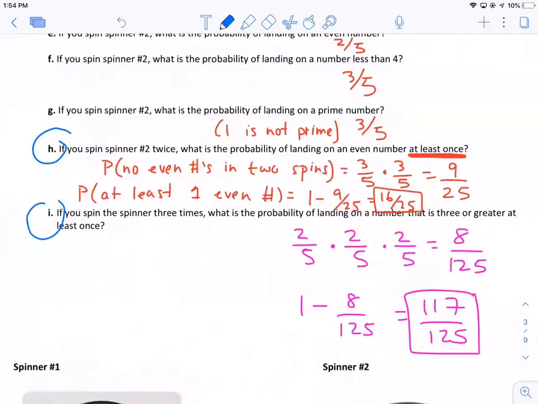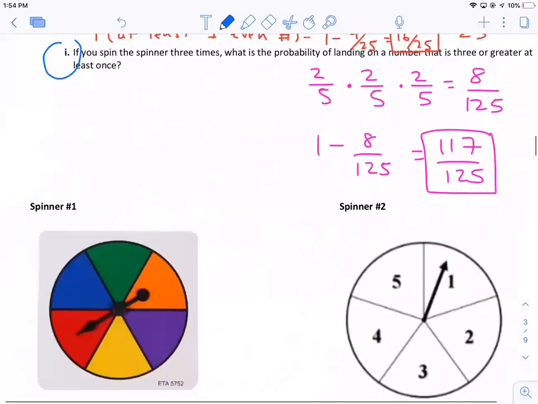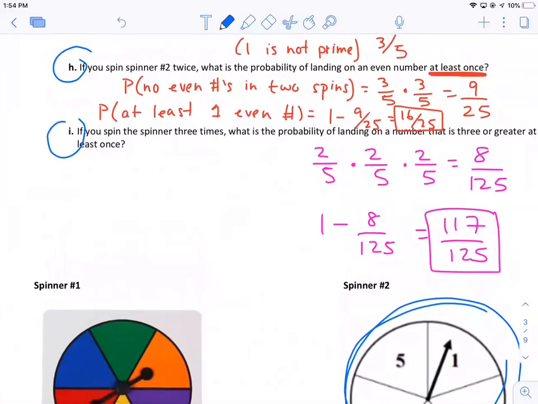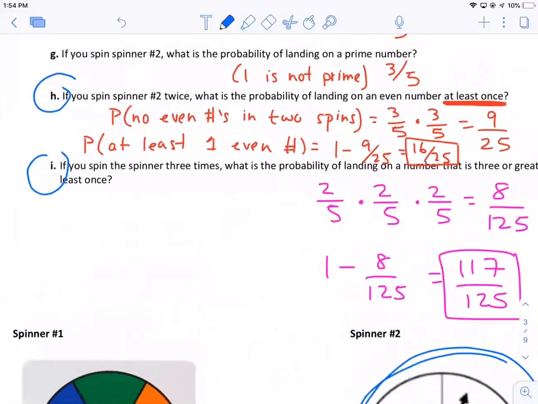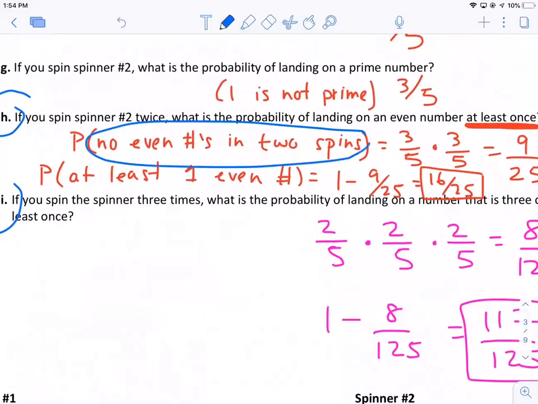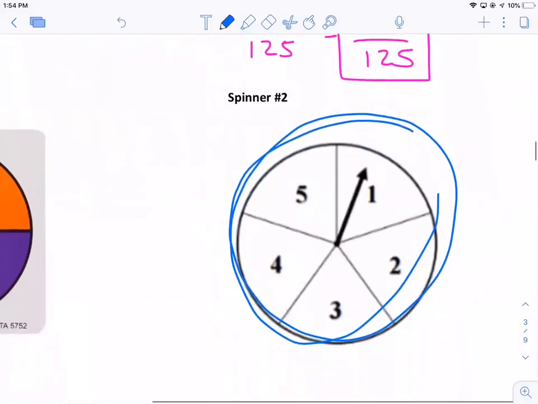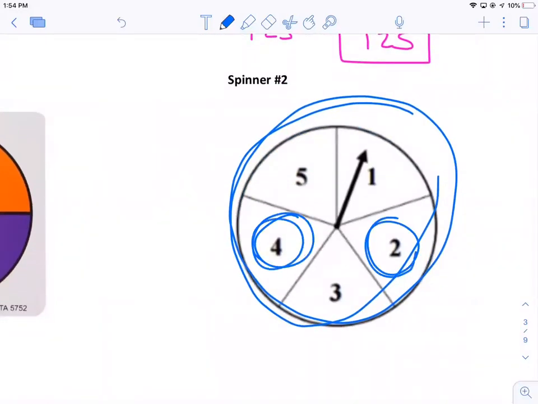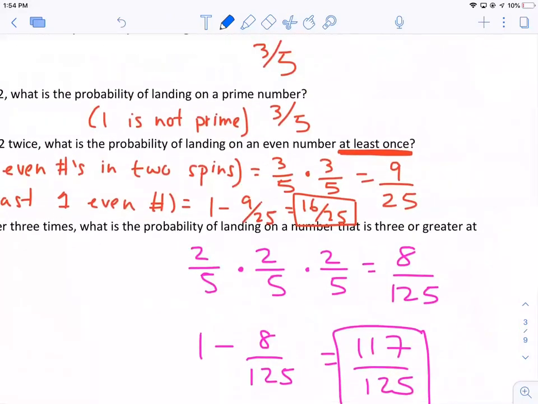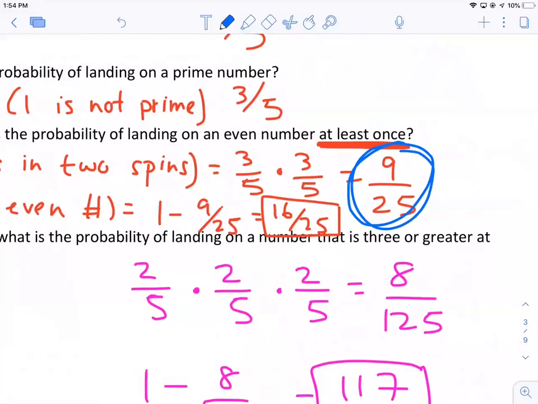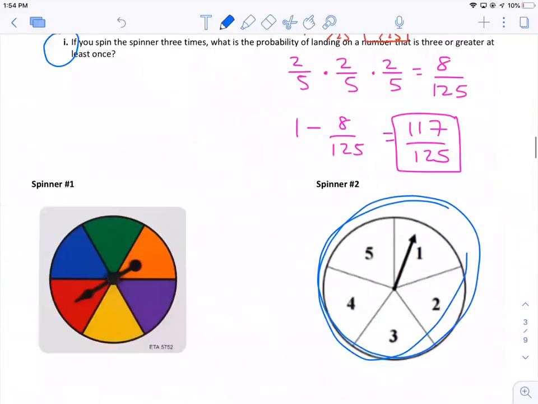So for H, if you spin spinner number 2 twice, this spinner, what is the probability of landing on an even number at least once? So again, you can't really find that probability directly. You have to find the probability of not landing on an even number at least once in 2 spins. In other words, what's the chance of getting no even numbers in 2 spins? So we have a 2 out of 5 chance of getting an even number, so therefore, we have a 3 out of 5 chance of not getting an even number. So the chance of not getting an even number twice is 9 over 25, and then you find the complement probability of that, which is 16 over 25. All right, and same thing for letter I.